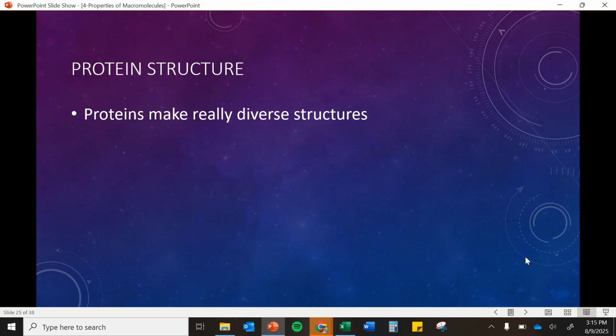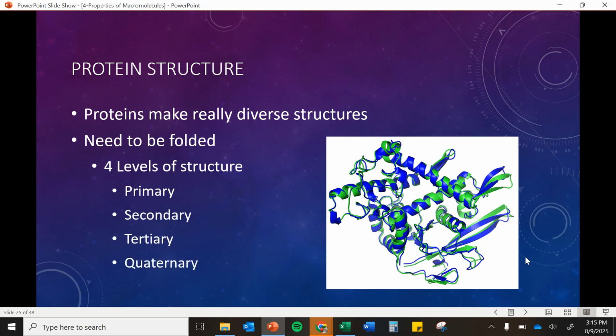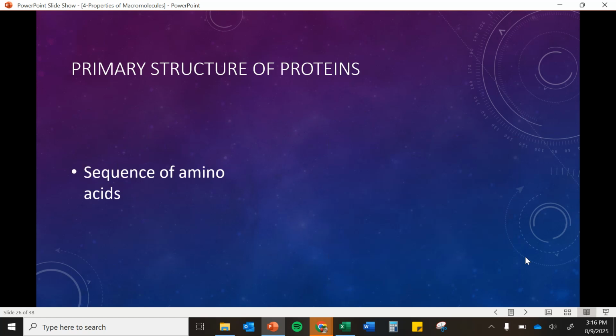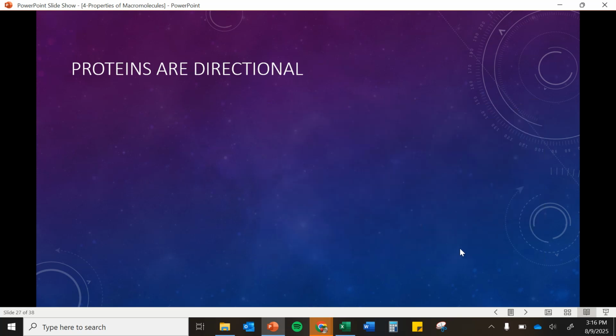Okay, so proteins can make really diverse structures, which we've mentioned before. They do need to be folded properly, and there are 4 levels of protein folding and protein structure: primary, secondary, tertiary, and quaternary. So the primary structure of proteins is just the basic sequence of amino acids. And remember, these different amino acids could be hydrophobic or hydrophilic, polar or nonpolar, another way of saying that. And they can be in different orders. So just that sequence, that order, that's the primary structure.